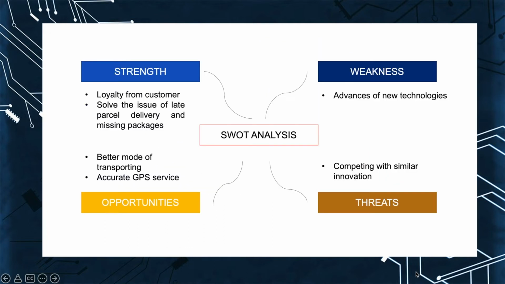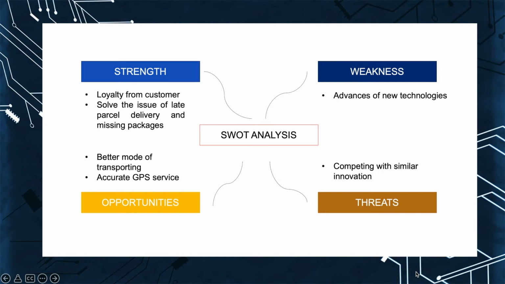Based on the project that is proposed, the strength identified would be the loyalty of the customer, solving the issue of late parcel delivery and missing packages. So this is the strength of the project proposed.